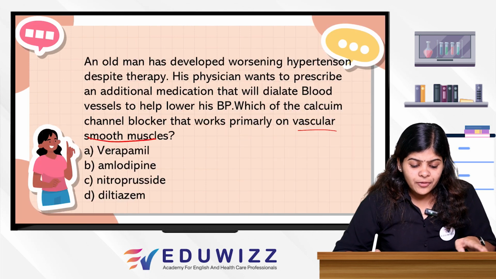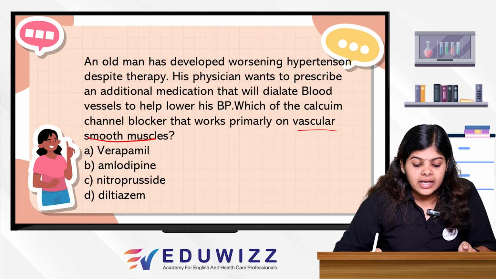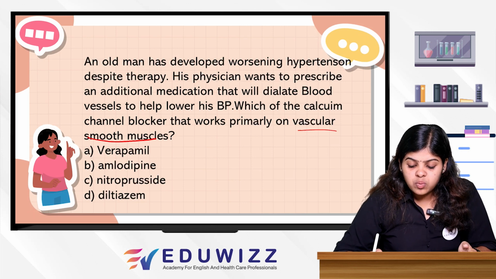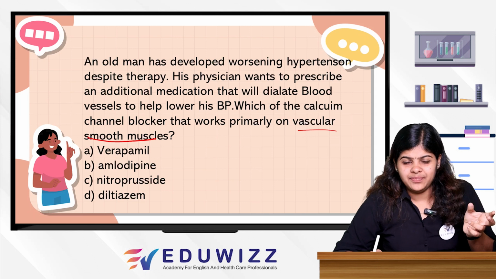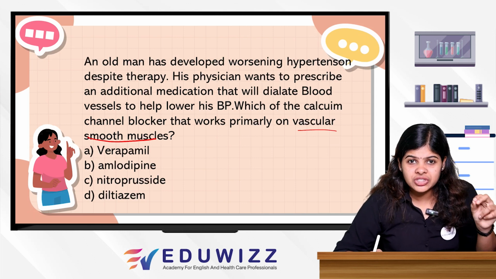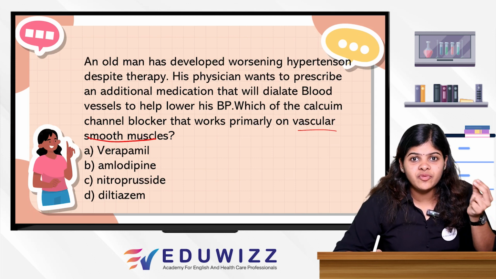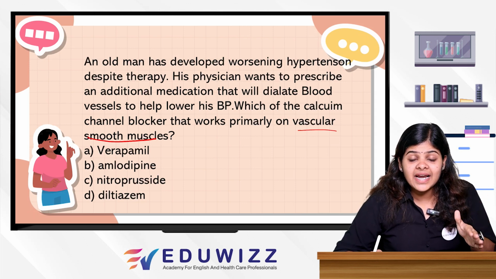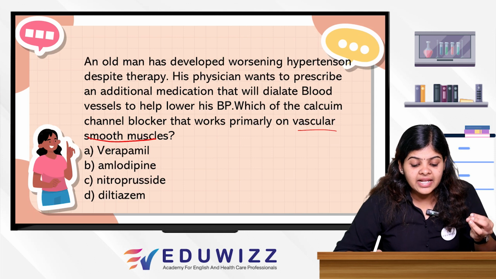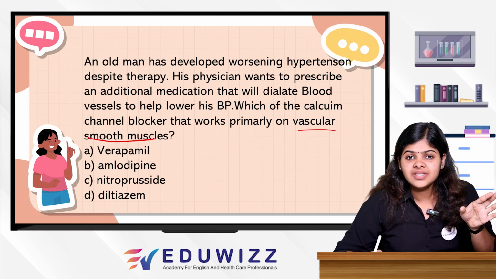So it is not given to patients with transient ischemic attack or stroke. So moving into the next question. An old man has developed worsening hypertension despite therapy. So an old man is taking a tablet for hypertension. His physician wants to prescribe an additional medication that will dilate blood vessels to help lower his blood pressure.